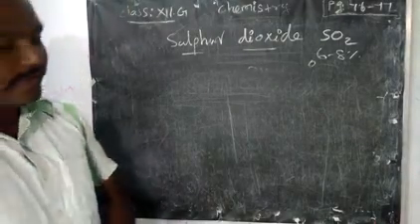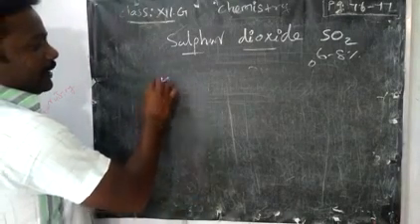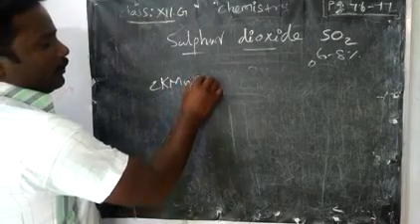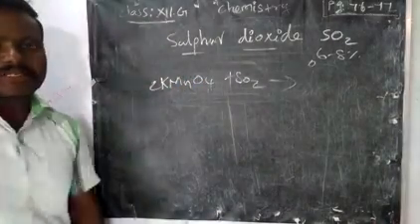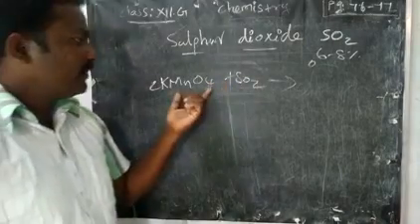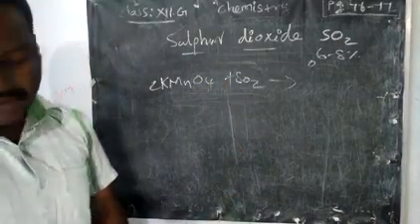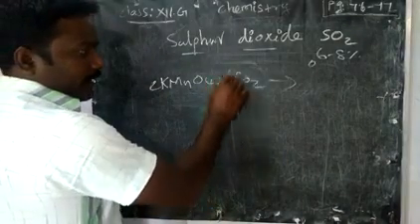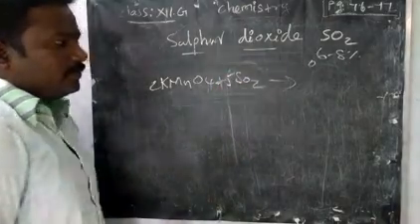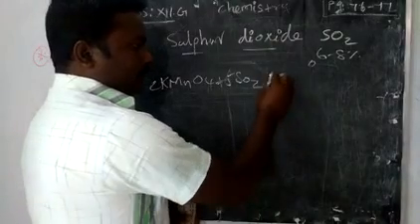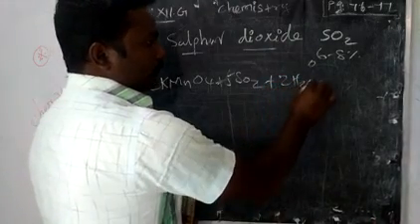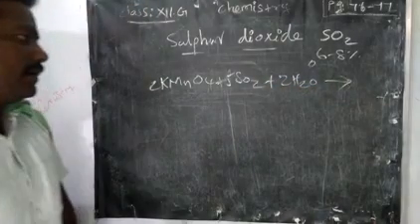And then if you take potassium permanganate, KMnO4, with SO2, it is also an oxidizing agent, you know. So it will reduce itself, and SO2 will oxidize. Okay. Here we want to take 5 moles of SO2. That quantity we have to remember carefully. 2 moles of KMnO4 and 2 moles of water. Now what will happen?